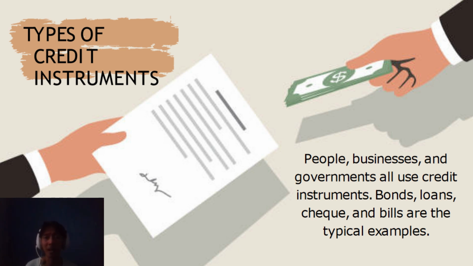People, businesses, and governments all use credit instruments. There are various types available. They are bonds, loans, checks, and bills. These are the typical examples.